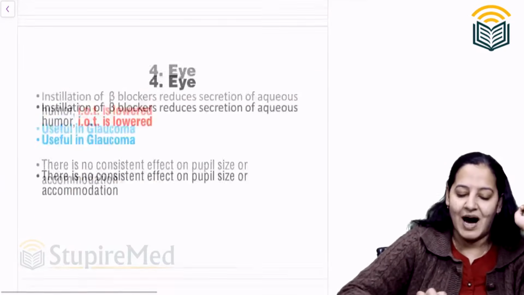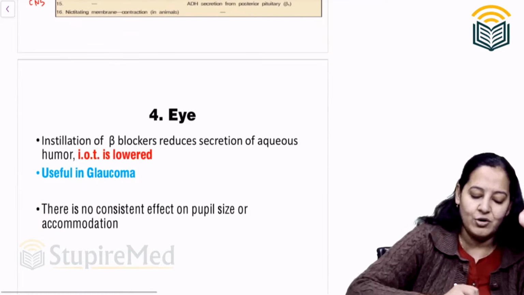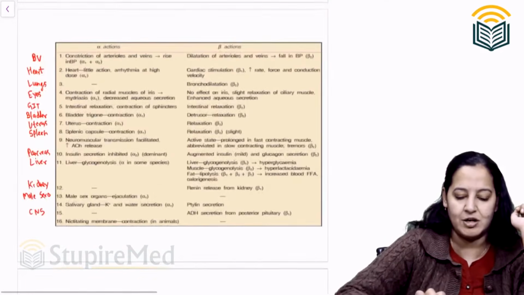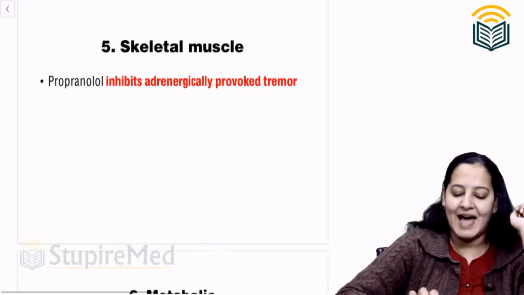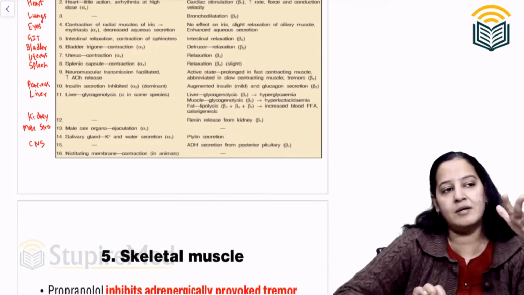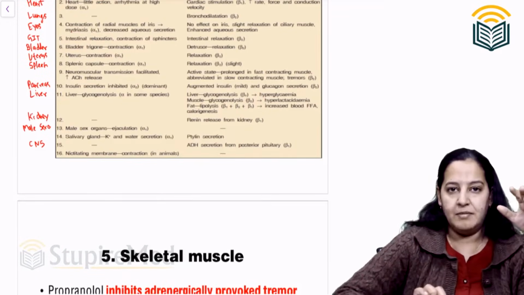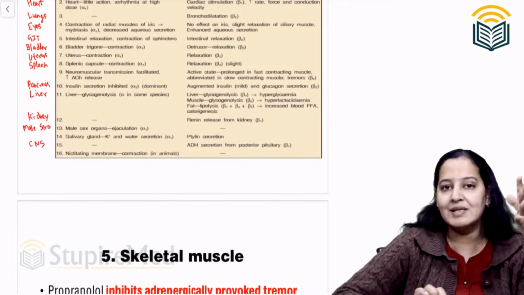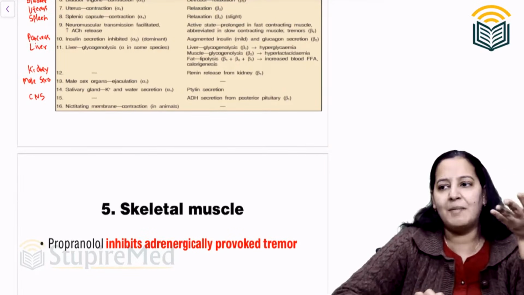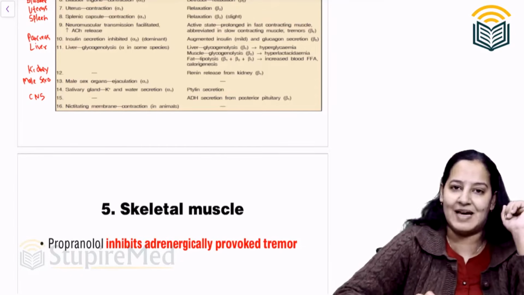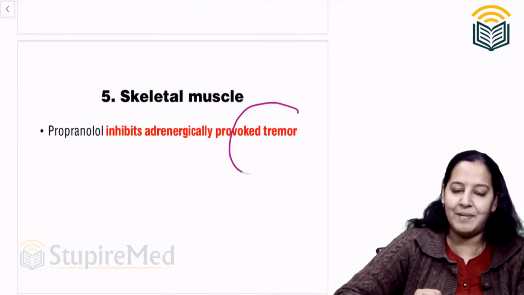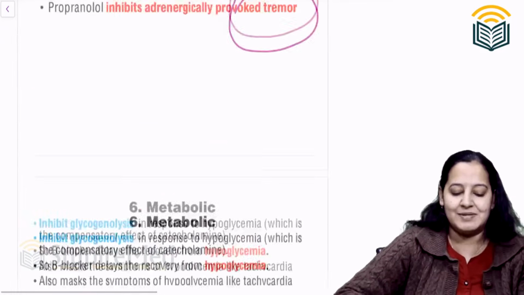So coming to the next, the eye. In the eye, IOT is lowered. So these are also useful in glaucoma. That is beta blocker in the eye. In skeletal muscle, beta agonist, beta 2 receptor was causing tremors. They inhibit the tremors. So if you have anxiety before your exam, take a tablet of propranolol. Your tremors will subside. So you can take a tablet of beta blocker so that your tremors and anxiety will subside.